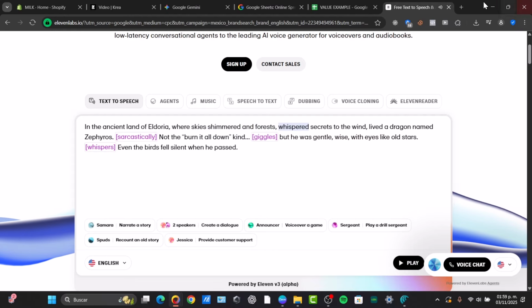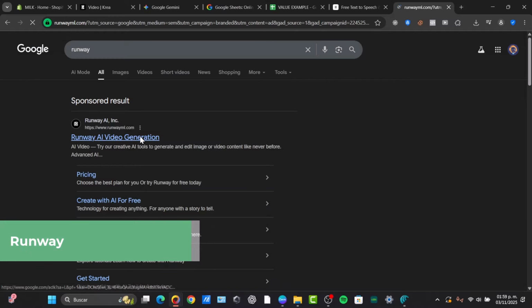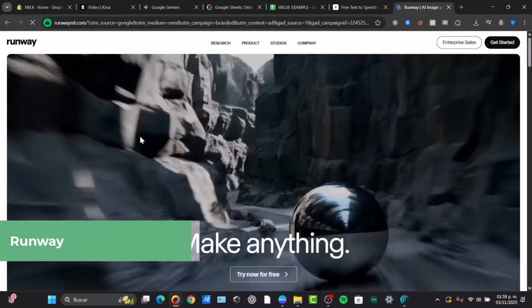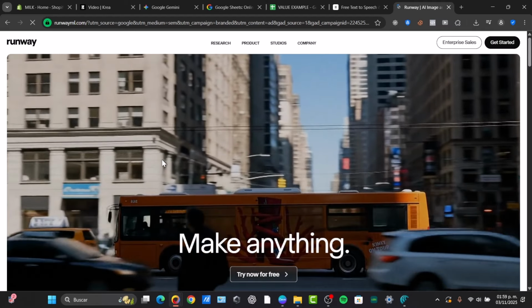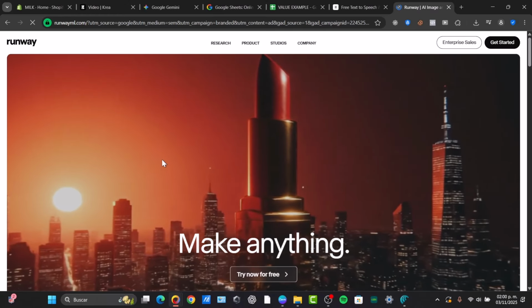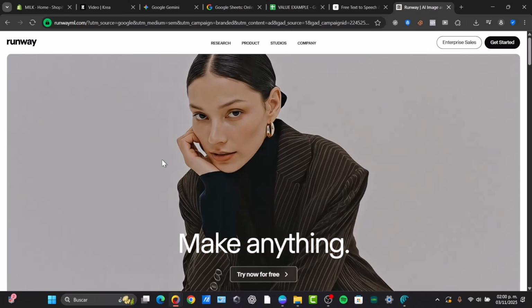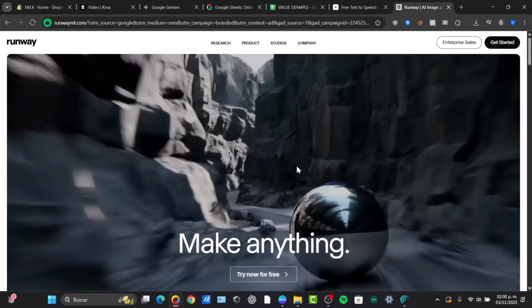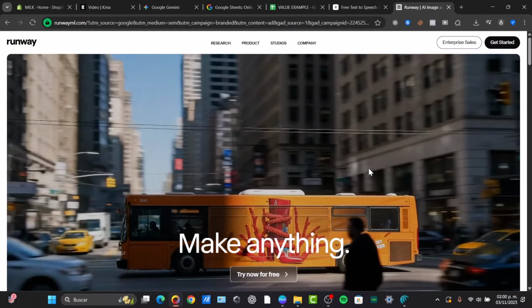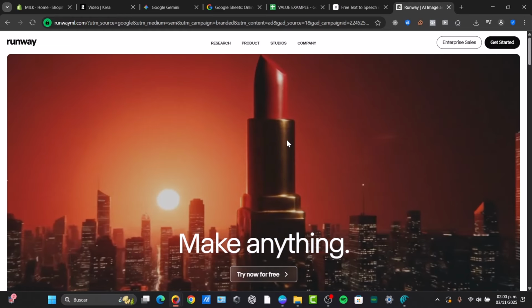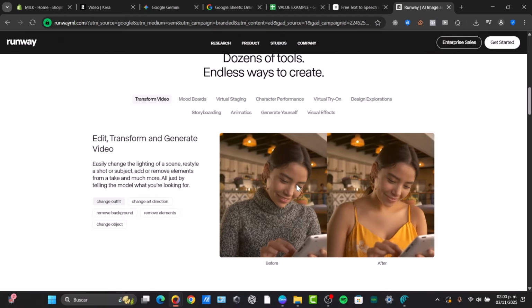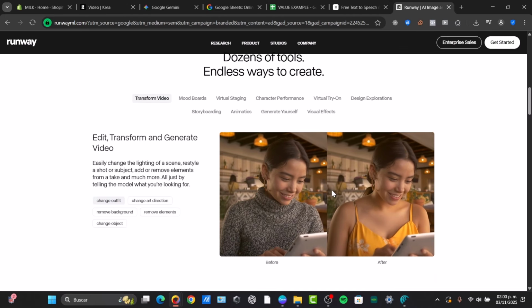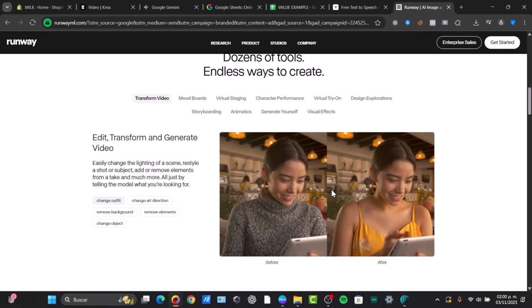Something else that I'm going to be using today is Runway. Runway so far has really great tools for video generation. You have unique transitions, unique generated B-roll for your tutorials. Runway gives you free credit to experiment with this amazing technology. Of course, there is other software, for example Google Gemini, but Runway so far does a really great job when it comes to generating AI stuff, and it is learning really fast.